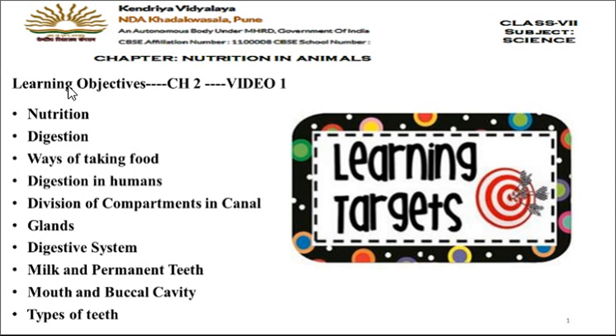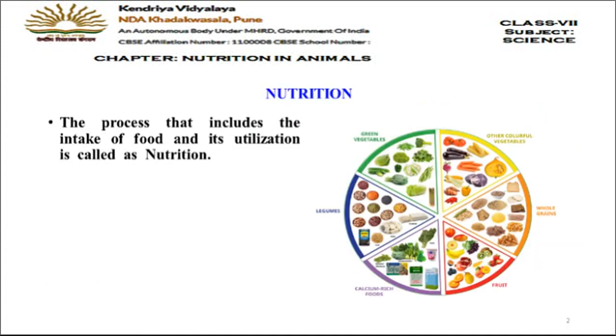So in this video we are going to see what is nutrition, then what is digestion, what are the different ways of taking the food, then digestion in humans. In humans we have to study the complete digestive system. Then we are going to see the alimentary canal and the different parts of the alimentary canal of the human digestive system. Then what are glands? Then the two sets of teeth, that is milk and permanent teeth. Then the various types of teeth. Okay, and then mouth and the buccal cavity. So let's begin with the first slide now.